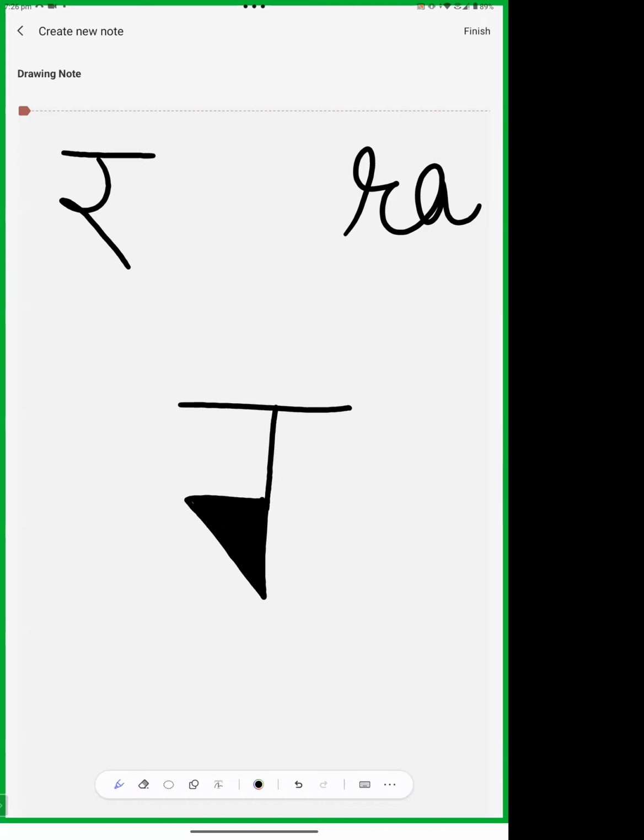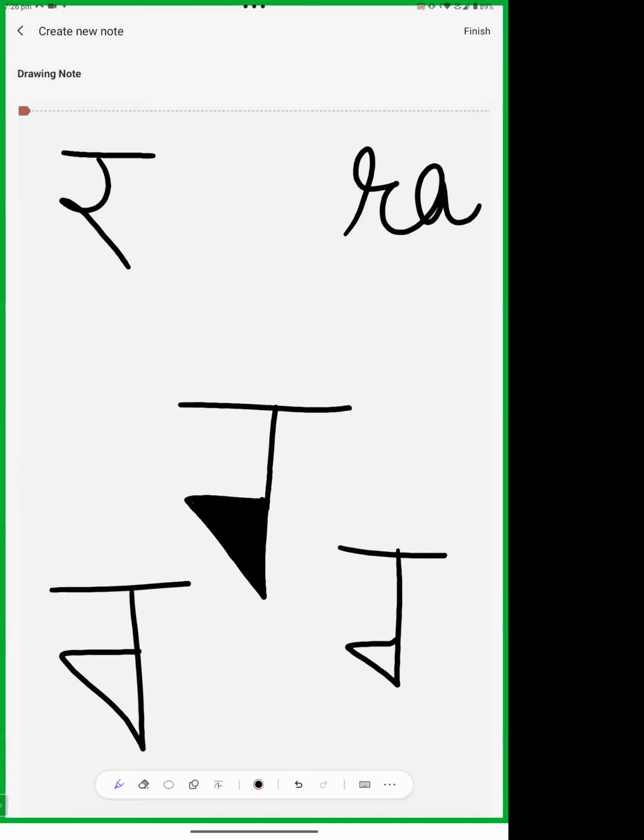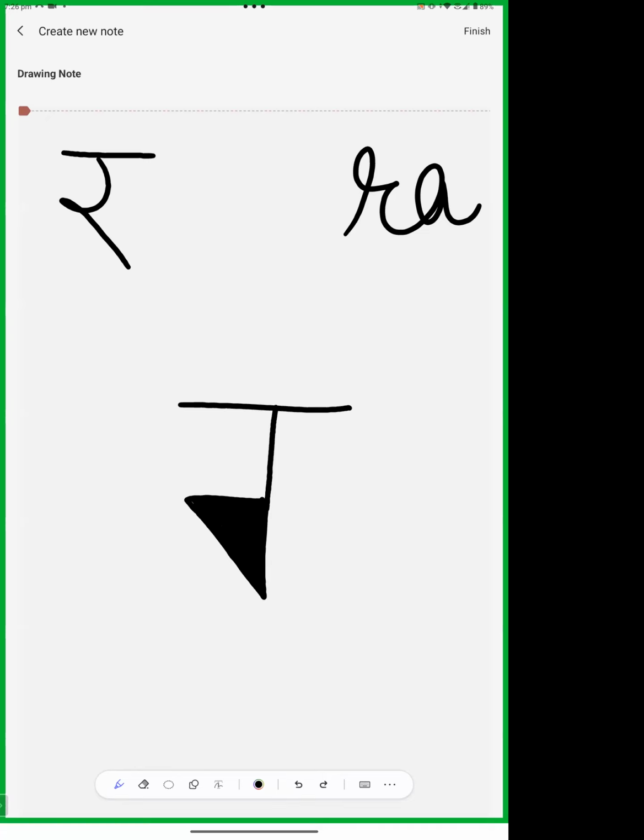And this is not round. We have to understand this is triangular. Okay, these angles are very clear here. And this is not like this. This is totally like this. This one is half of this line. It should be the lower part, the triangular, it should be half of that line. Is it clear?